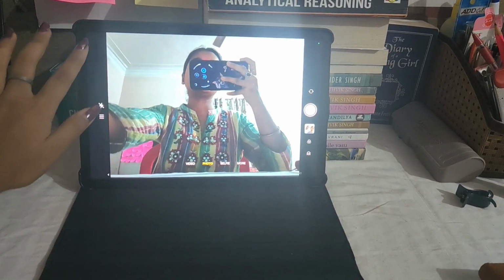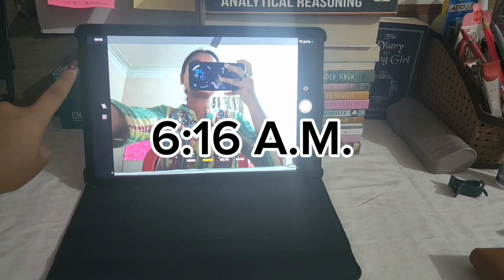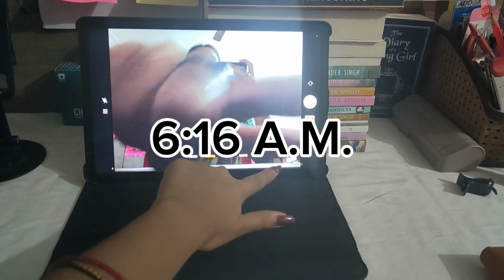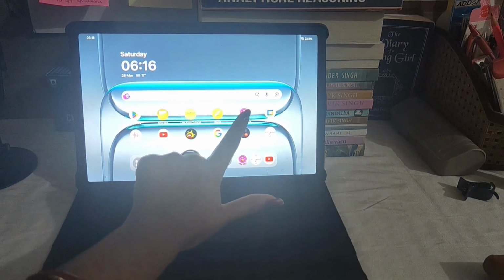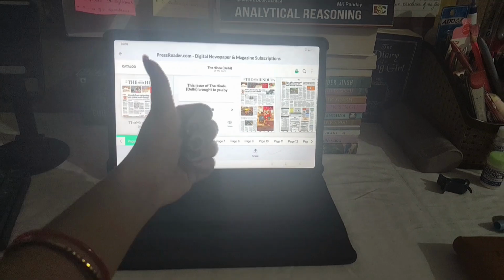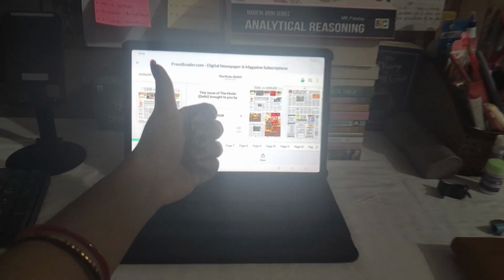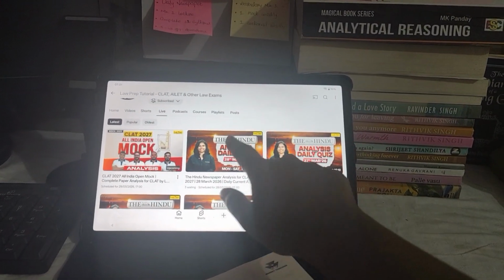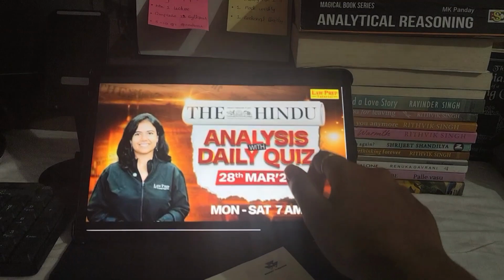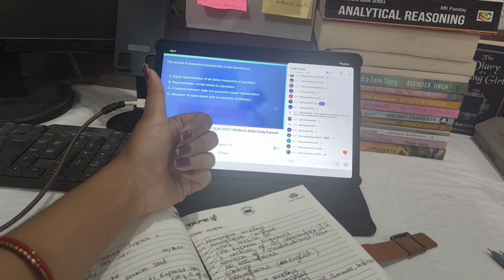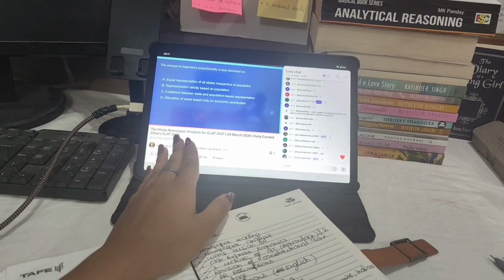So it's 6:16 a.m. right now and I'm going to start with newspaper. So let's start. So it's 7 a.m. and now it's time for newspaper analysis. So let's start. So done with this class and now I'm going to take a break to freshen up.